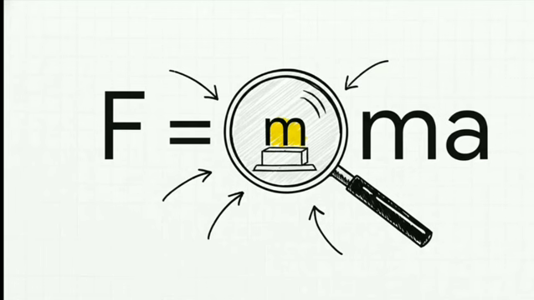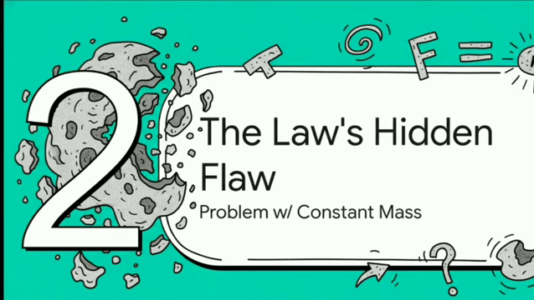So why does it work so well in those specific situations? Well, it's because there's this crucial assumption that's baked right into the formula, a condition that's kind of hidden in plain sight. And that hidden assumption is that the mass of the object never, ever changes. That little m in F equals ma, we're taught to treat it as a totally fixed, constant value. But the universe is a whole lot messier than that.